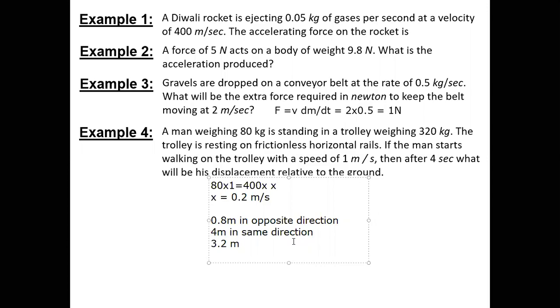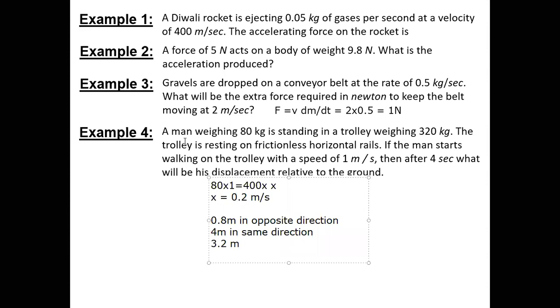But then the trolley resting on a horizontal surface, that's not possible. But then you can't assume the trolley at rest, because if he is moving, the trolley must also move. No, but if the trolley is resting on frictioned horizontal rails, then what will you say? Then he can move without the trolley moving. Yeah. But here the question also says frictionless. That time also they will specify the same statement.